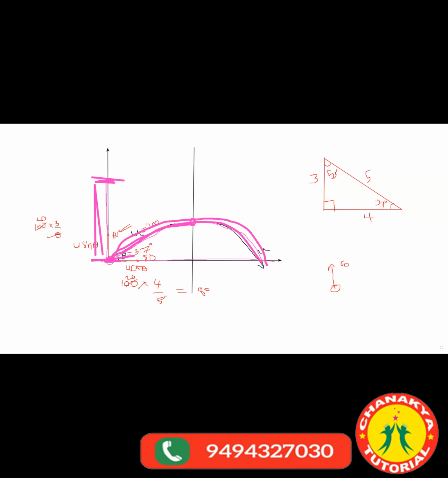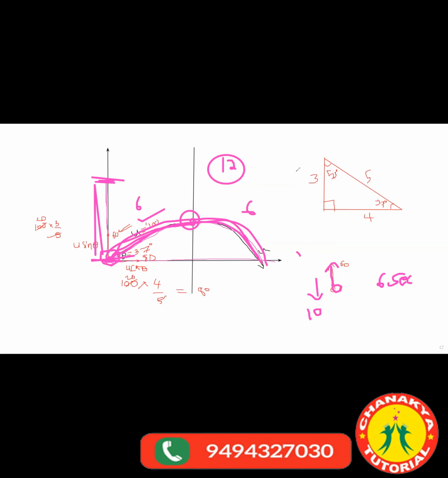Okay, now tell me how much time this ball takes from going from here to here. Just observe the one dimension motion. You are throwing it with 60. Acceleration due to gravity is 10. So it will take 6 seconds. The question is over. The time taken from here to here is 6 seconds. So from here to here, again symmetry. This is also 6. The total time of flight is 12 seconds. Understood?